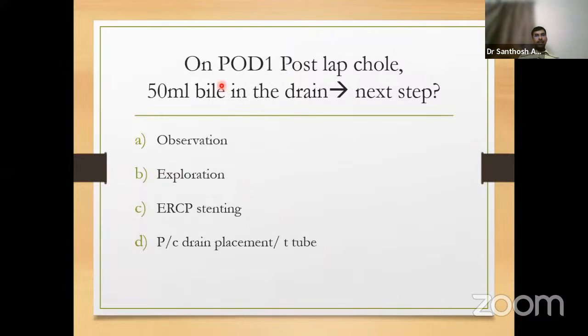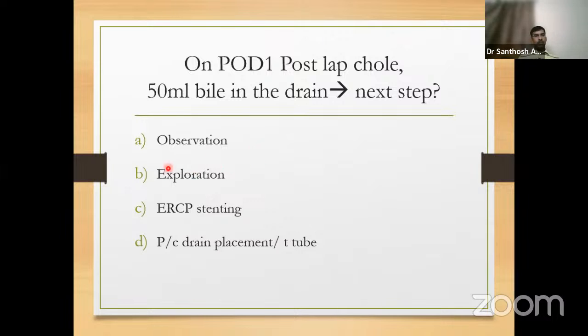So next is a clinical scenario on post-op day 1 following laparoscopic cholecystectomy. You see 50 ml bile in the drain. What is the next step? I actually don't know what the entire question was. We presume that the patient is not septic, not toxic, and doesn't have peritonitis. In this situation, one of the following is what you will be doing.